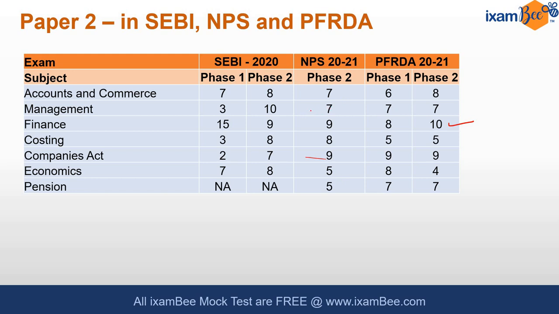Management is also more or less similar, and accounts and commerce is also in a range of 6 to 8 questions. So finance continues to have a good weightage.